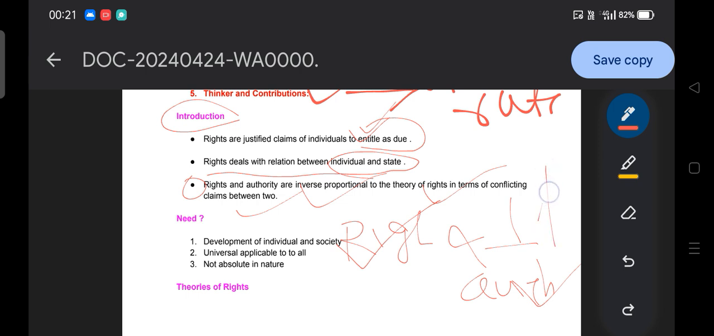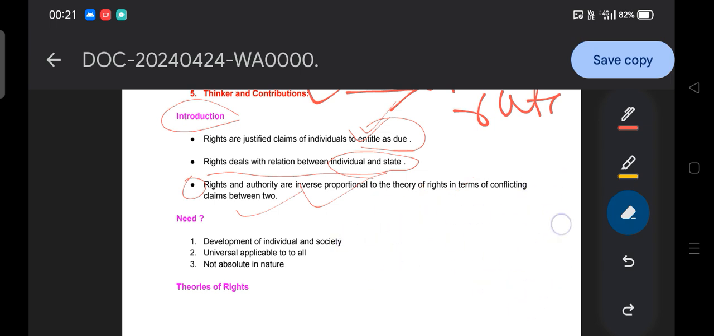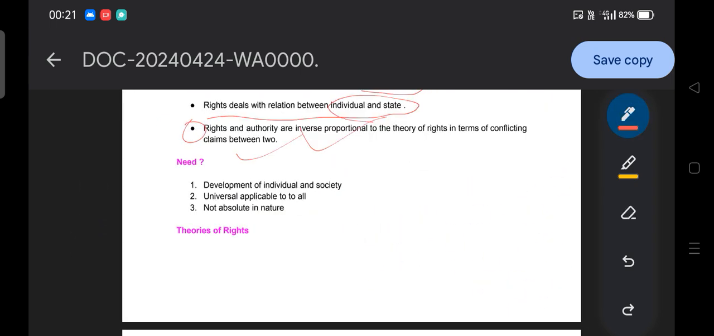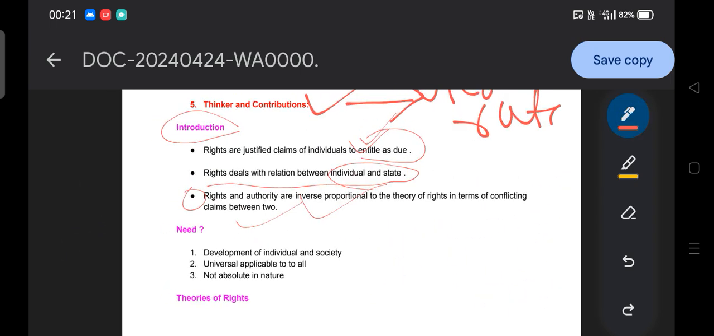If authority increases, with exploitation and arbitrary rules, then pressure and suppression increase, and your rights are limited. For example, when emergency was imposed in India, the rights of individuals were limited. So when authority increases, rights are limited. Here you can get a statement-based question that rights and authority are in inverse proportional relation. Okay, this is how the introduction will help you attend statement-based questions.